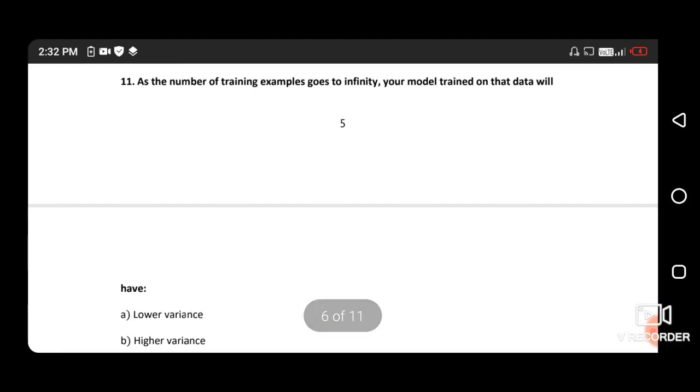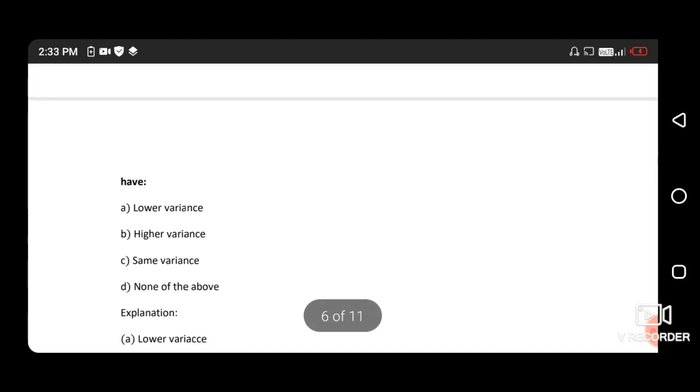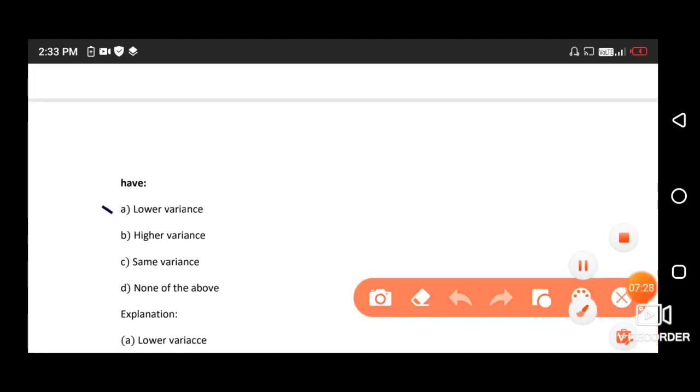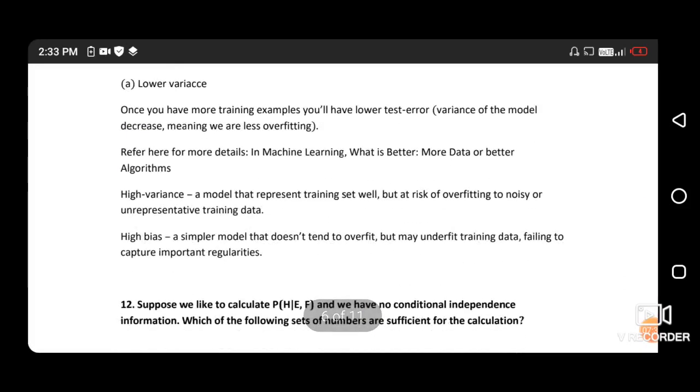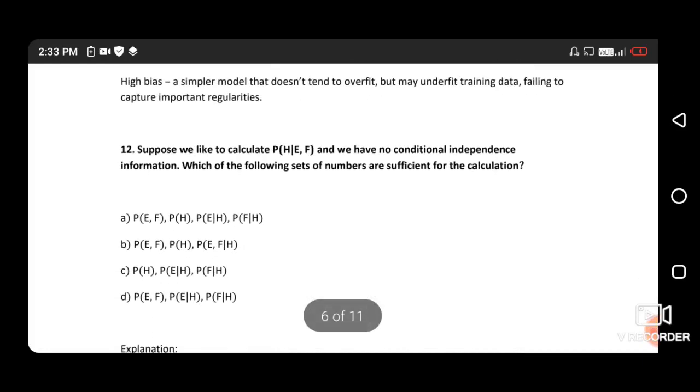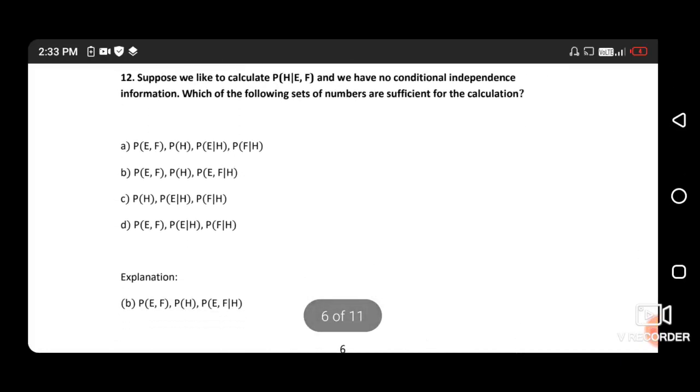As the number of training examples goes to infinity, your model trained on that data will have lower variance. So the right answer is option number A. Next question. I have mentioned the explanation. We will pause the video and you can read that.